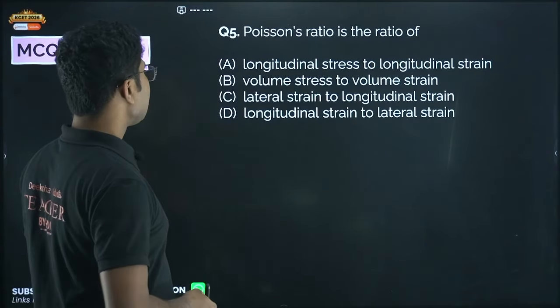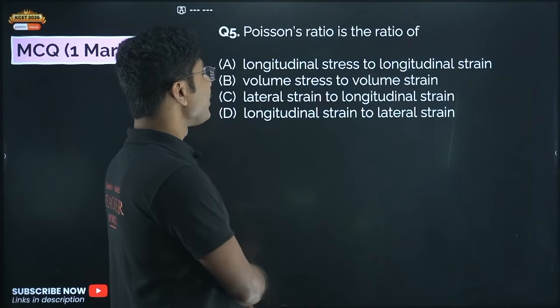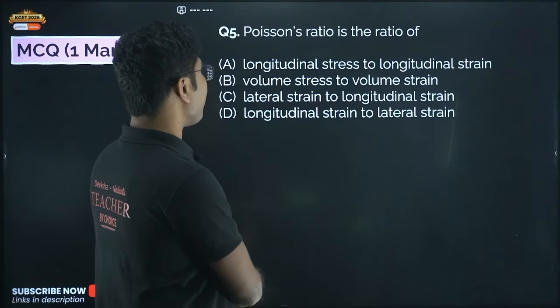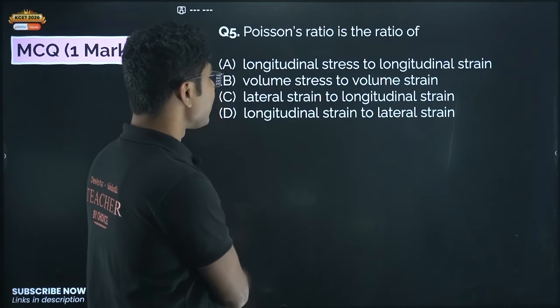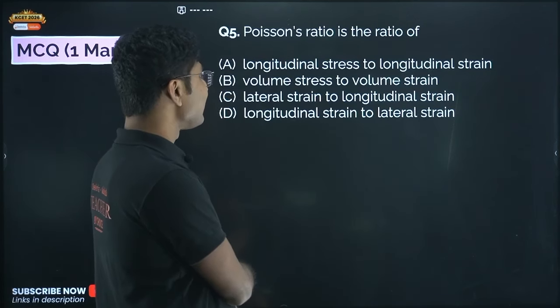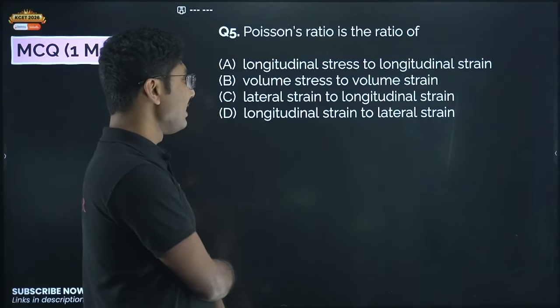Next question. Now, next chapter. Poisson's ratio is the ratio of longitudinal stress to longitudinal strain, volume stress to volume strain, lateral strain to longitudinal strain, or longitudinal strain to lateral strain?